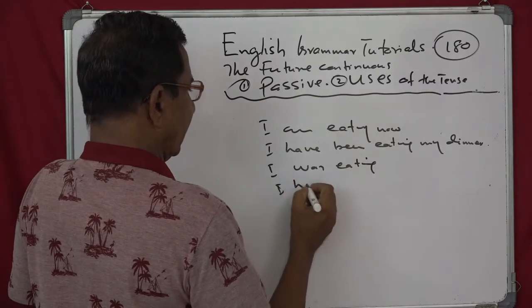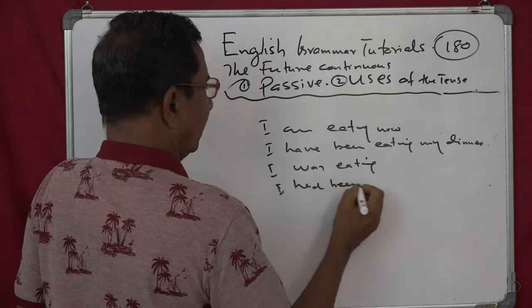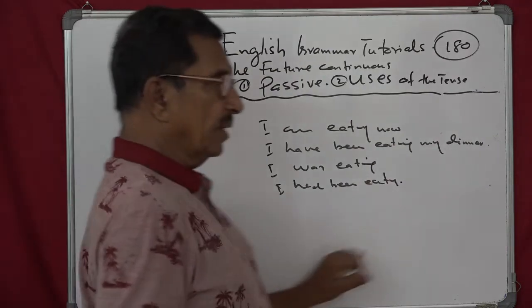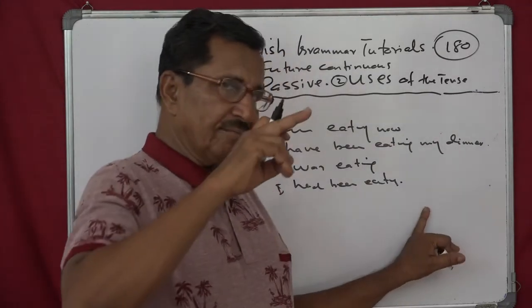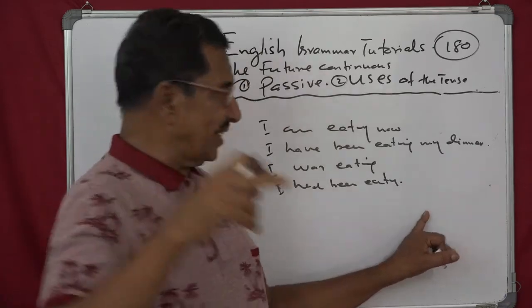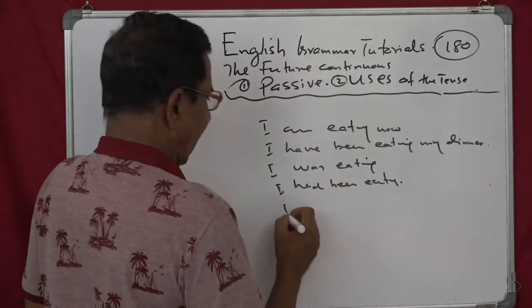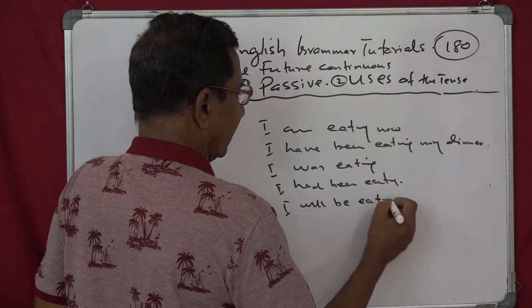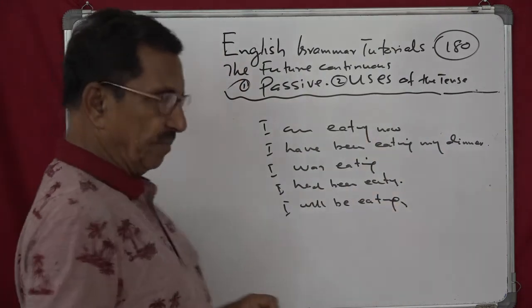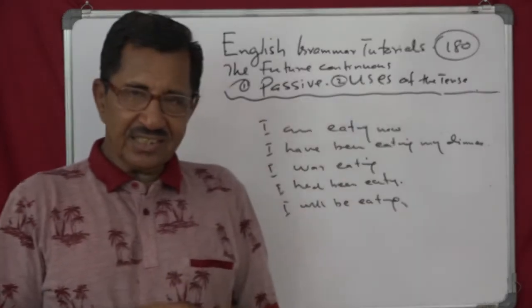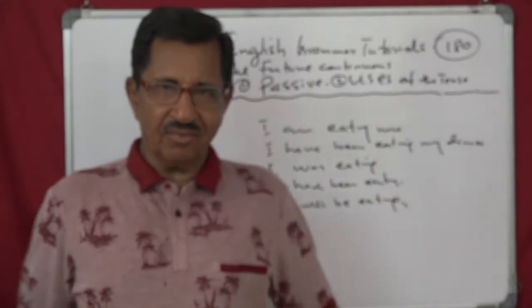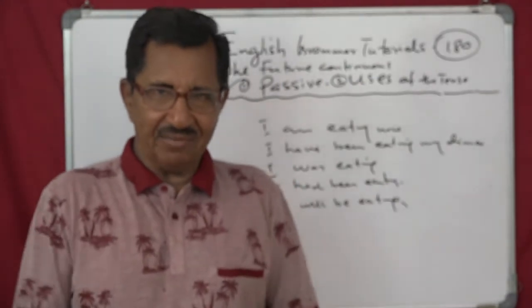I had been eating means before past. And then we have I will be eating. See the difference in the time. If you become time conscious, then it becomes very easy for you to use any tense, anytime, anywhere.